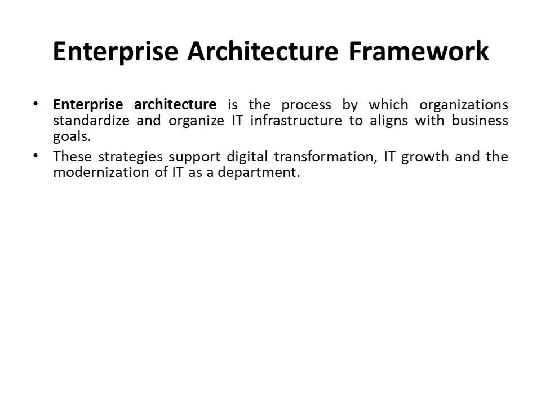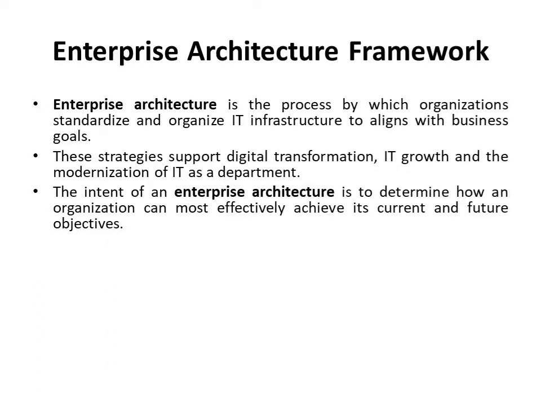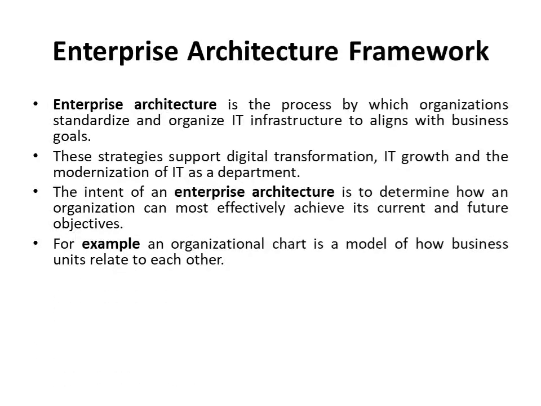These strategies support digital transformation, the growth of IT, and also the modernization of IT as a department in whole. The intent of an enterprise architecture is to determine how an organization can be more effective to achieve its objectives. For example, an organizational chart is a model of how business units relate to each other.